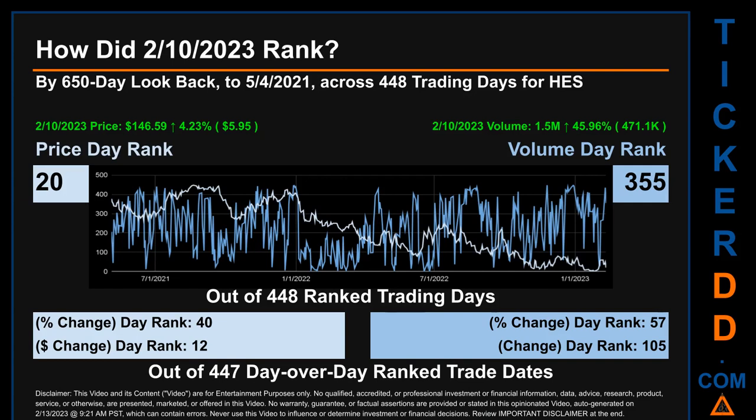The line graph overlays price and volume's daily ranking, as shown respectively in light versus dark blue, across those target trading days. In this view, essentially the dips are good whereas the spikes are bad. The price's day over day percentage change, jumping 4.23% on the 10th of February 2023, had a day rank of 40 while its dollar difference of $5.95 had a rank of 12 when compared day over day across 447 trading days. Volume's percentage change and difference were ranked respectively at 57 and 105.